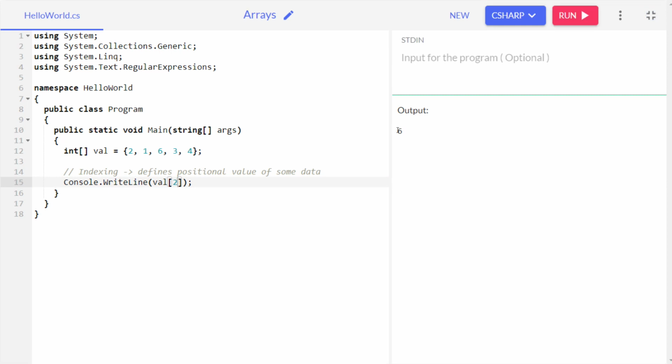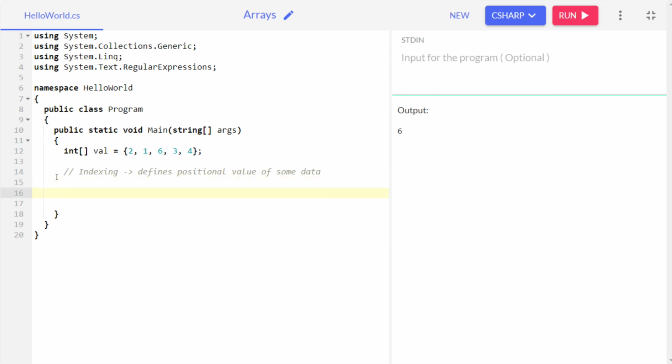So here you can see, with the help of index values, we are able to access it. And always remember, whenever you want to access an index value, write the variable name, then open square brackets, and inside that put the index value. So this is how we access values within an array.